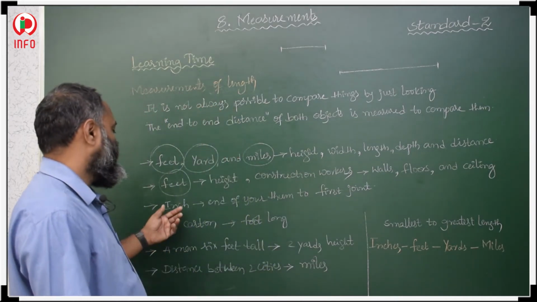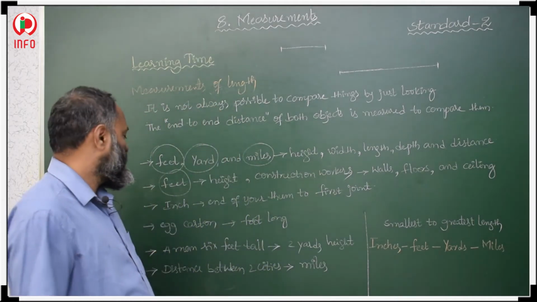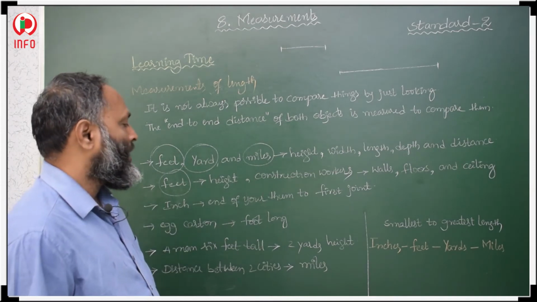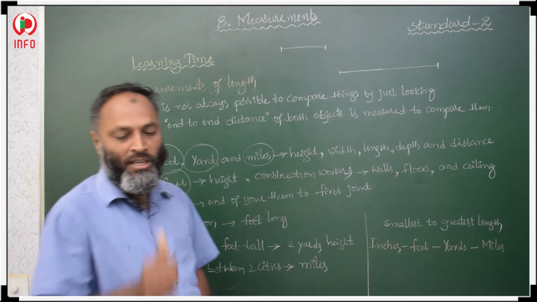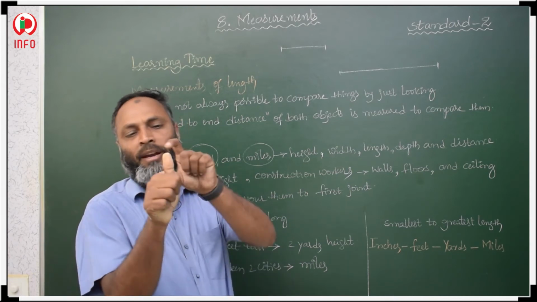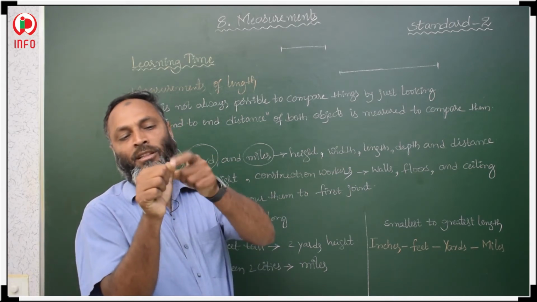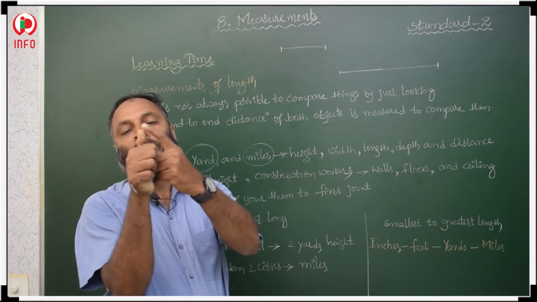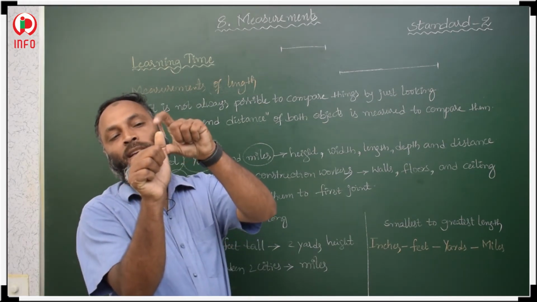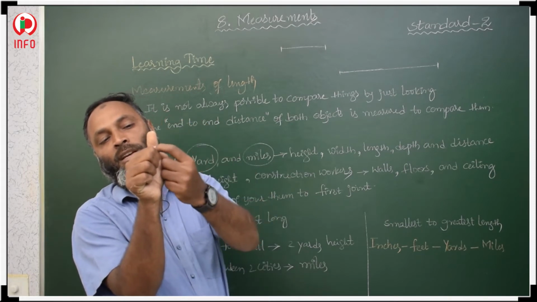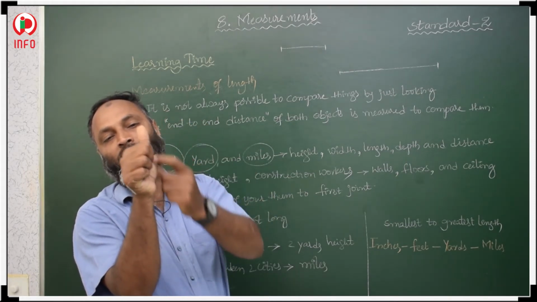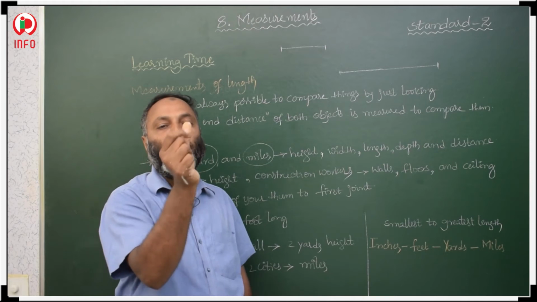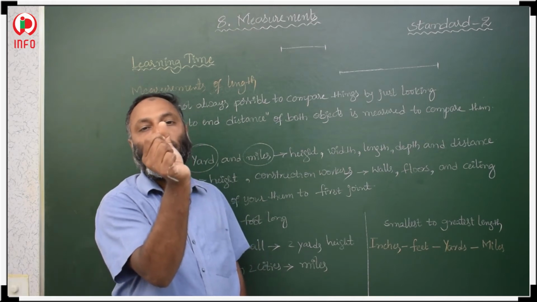Now inch. What is an inch? It is the end of your thumb to the first joint. This here to here is 1 inch. From the thumb to the first joint, the total distance is 1 inch.